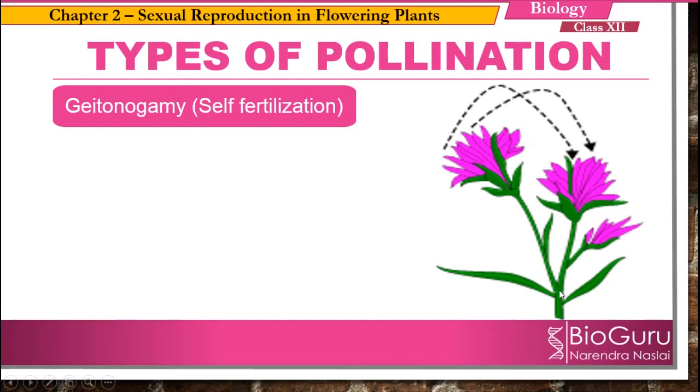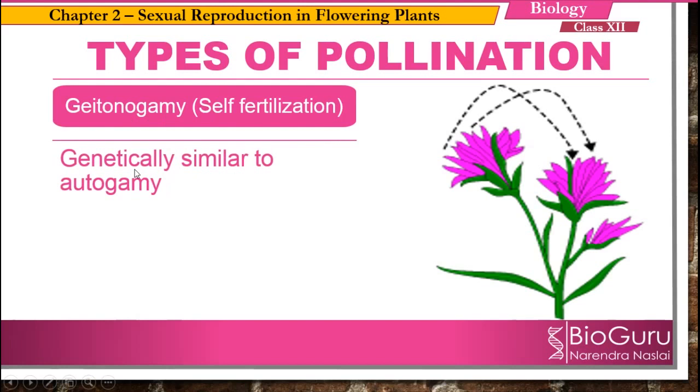Because of that, this type of pollination is called what? Geitonogamy. The transfer of pollen grains from the anther of one flower to the stigma of another flower belonging to the same plant is called geitonogamy. As there is a transfer of pollen grains within the same plant, geitonogamy is said to be genetically similar to autogamy.